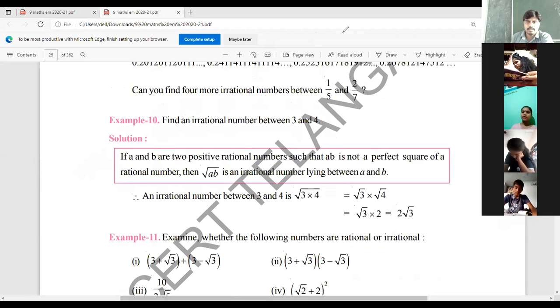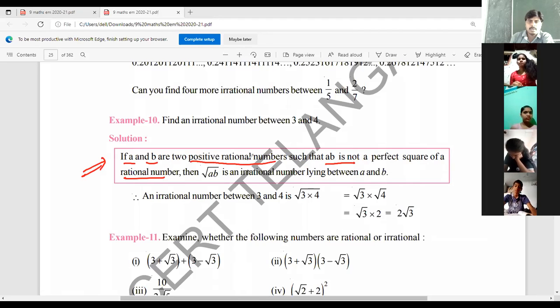Then how do we find? By this note, if a and b are two positive rational numbers such that ab is not a perfect square of a rational number, then root ab is an irrational number lying between a and b.